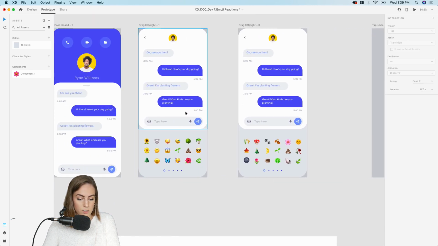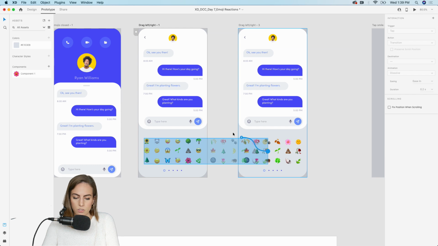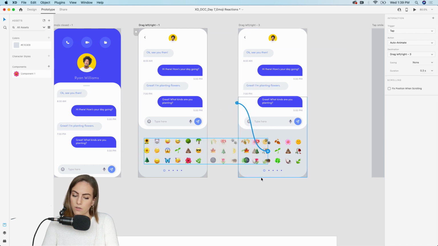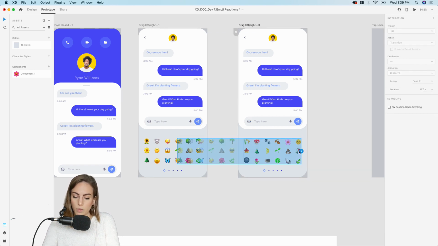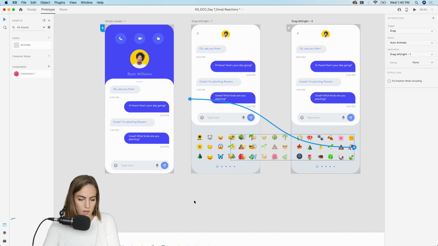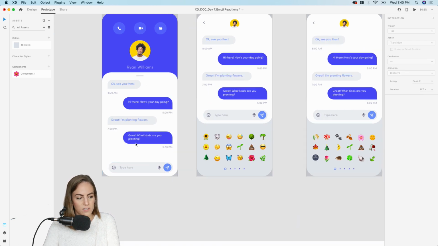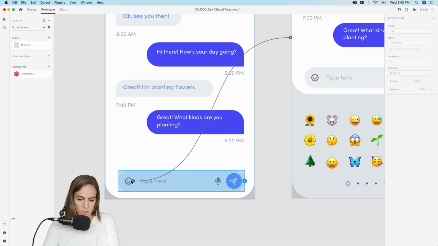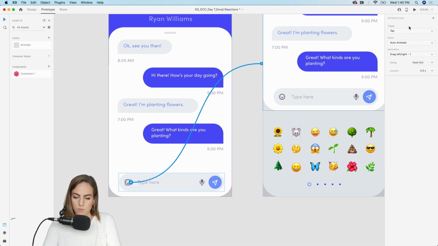And then let's hop on over into our prototype tab and select this whole thing, and we're going to choose the trigger. So drag that trigger over to the third artboard, and our trigger will be drag. And then vice versa, we want to make sure we can go back to the previous artboard. So this is on the second page, drag that back, and again, just a drag trigger. And the action is auto animate. And now we need a way to get from the first artboard to the second one. So let's just, oh, I already have it. So just click on your little emoji icon, and this will just be a tap and an auto animate. So it will scroll up.